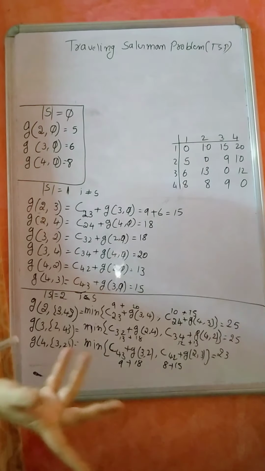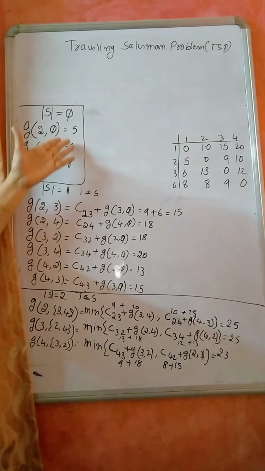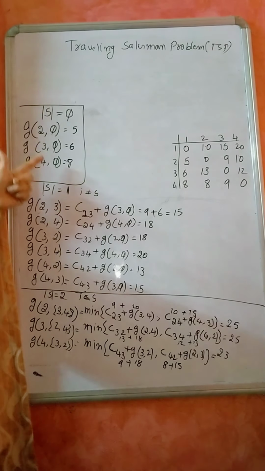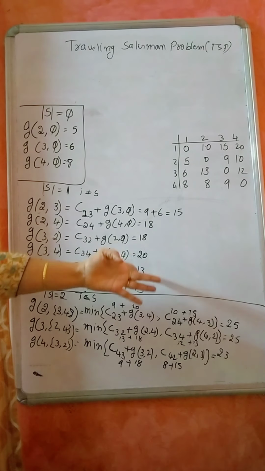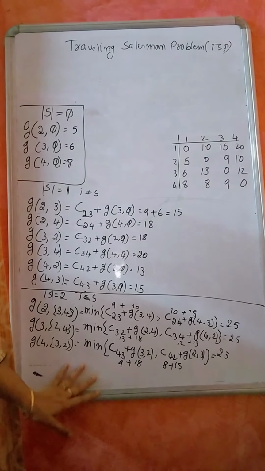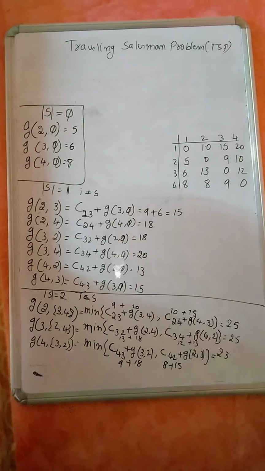See here what I am doing finally. I am taking some sub problem, solve it, store the result in some array. Then I will use this one in order to solve the next step. Then the result will be stored in the array. I am again using this one in order to solve the next step. So that is nothing but your dynamic programming. Each iteration I will take some smaller sub problems, solve it and use that result for solving the next instance of the problem.